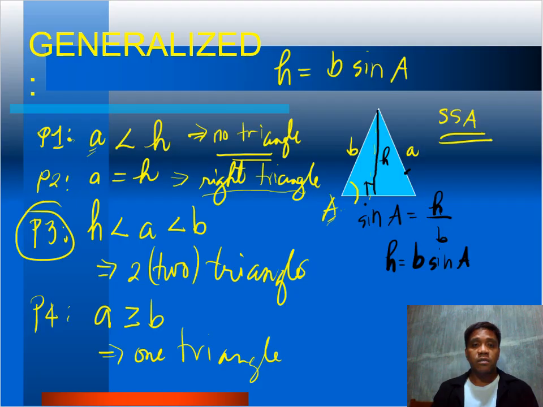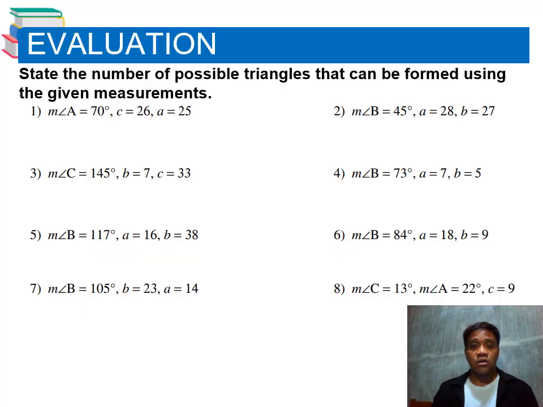To summarize, we can provide no triangle if a is less than h. If h is equal to a, we can provide a right triangle, which is one triangle. We can also provide two triangles if a is greater than h but less than b. Then we can provide one triangle if a is greater than or equal to b. So we are going to check side a each time.